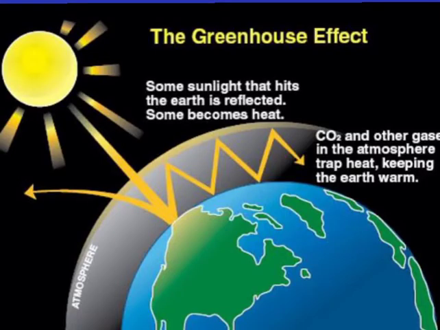Yes, when the sun's energy reaches the earth's surface, some of the energy is reflected back while the rest of the energy is absorbed by gases like carbon dioxide, methane, nitrous oxide, etc. present in the atmosphere. So this absorbed energy warms up the earth's surface, and this is a natural process. This natural process of warming up the earth's surface is called as greenhouse effect.